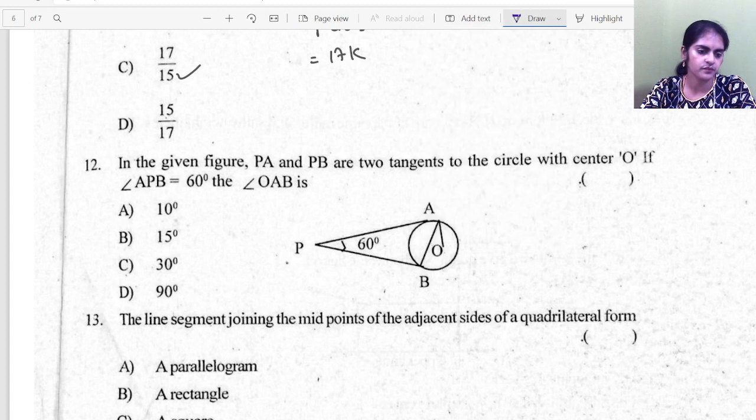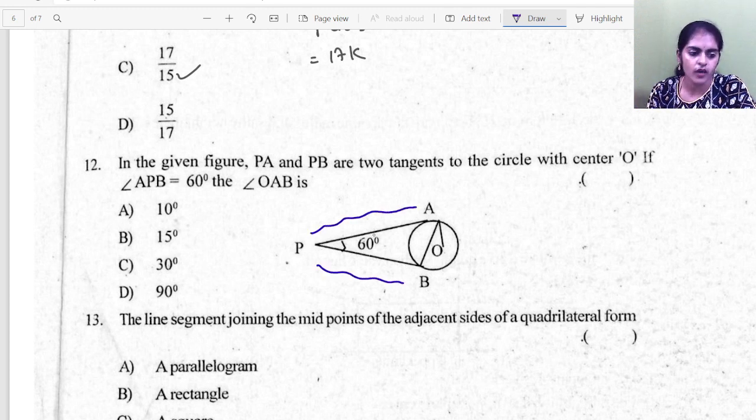So next one. In the given figure, PA and PB are two tangents to the circle with center O. Center is O. PA, this is one tangent and this is the other tangent. And now angle APB is 60. What is angle OAB?